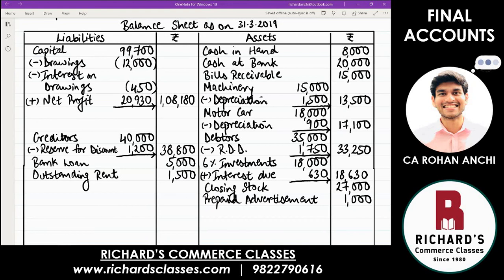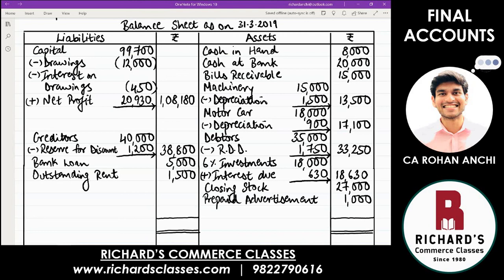Yes, sir. Okay. Then finally, add up both sides, and if everything is done correct, your balance sheet now should automatically tally. Liabilities should be equal to assets. Yes, sir.